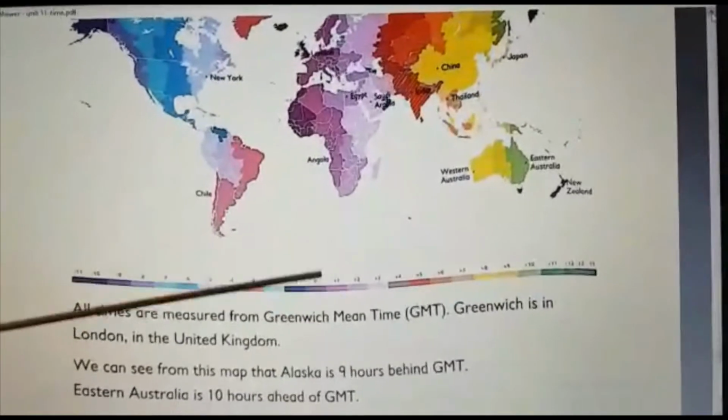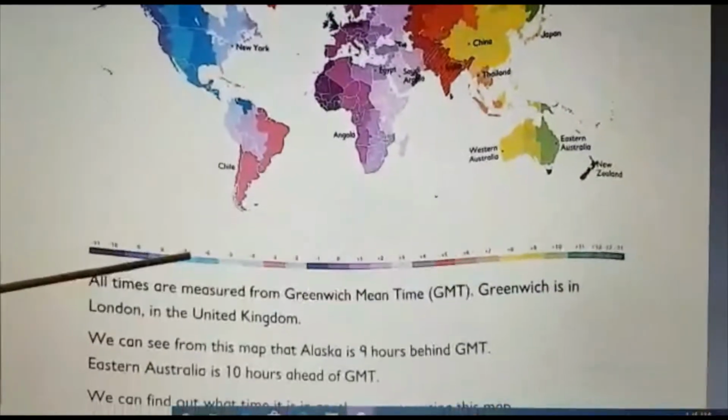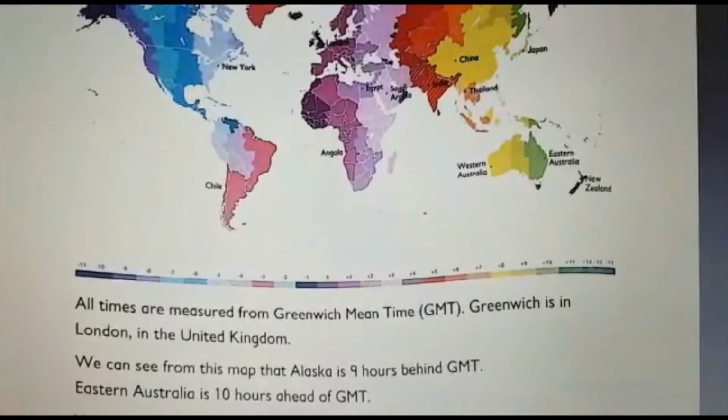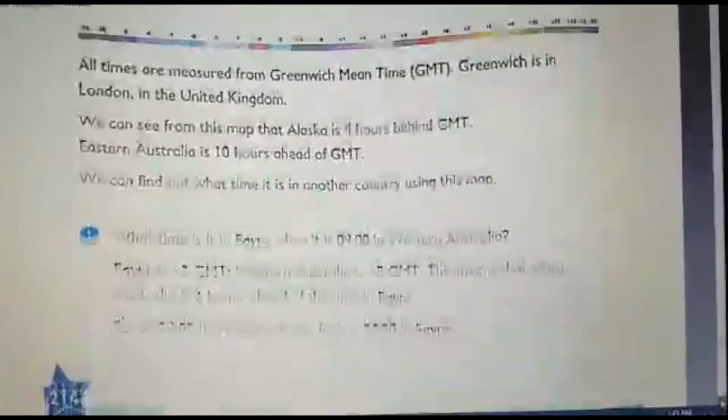Always keep in mind, this is the standard timing. Plus 3 means 3 hours ahead. Minus 6 means 6 hours behind. Now we can go and do the exercise, the practice sums from this chapter. Just have a look.